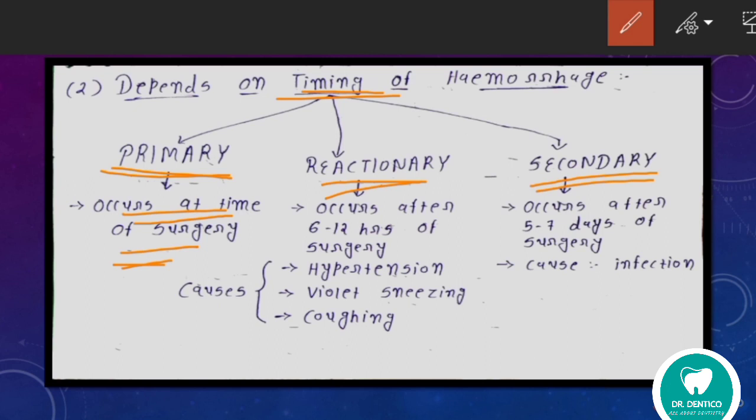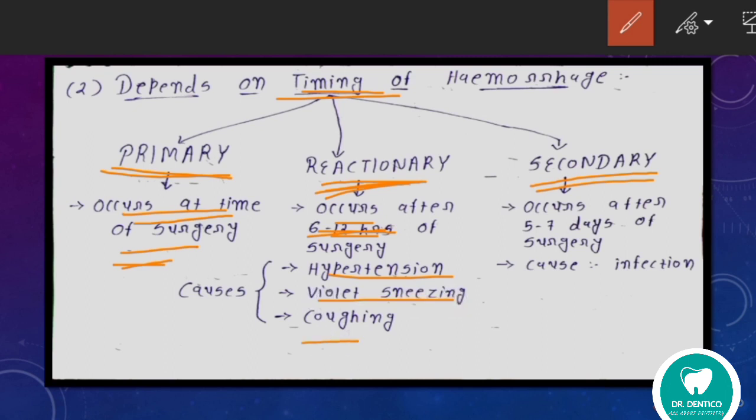In reactionary, bleeding occurs after 6 to 12 hours of surgery. Surgery is completed, and after 6 to 12 hours bleeding will start. The causes of reactionary hemorrhage are hypertension, violent sneezing and coughing.